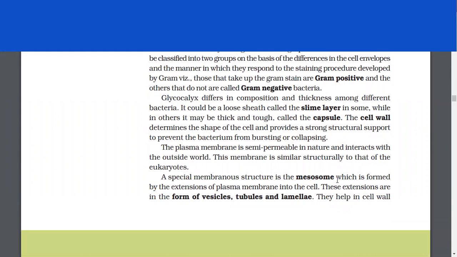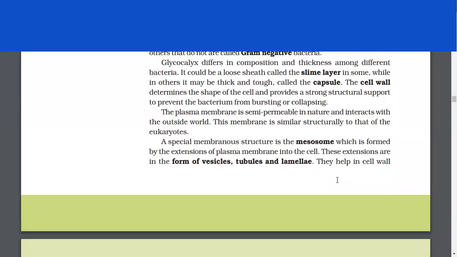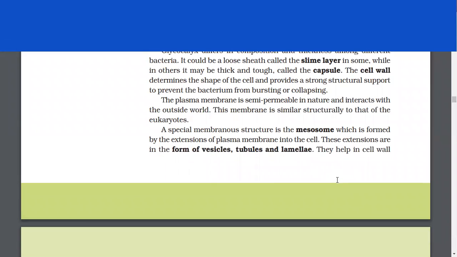Glycocalyx differs in composition and thickness among different bacteria. It could be a loose sheet called the slime layer in some, while in others it may be thick and tough, called the capsule. The cell wall determines the shape of the cell and provides a strong structural support to prevent the bacterium from bursting or collapsing. The plasma membrane is semi-permeable in nature and interacts with the outside world. This membrane is similar structurally to that of the eukaryotes.